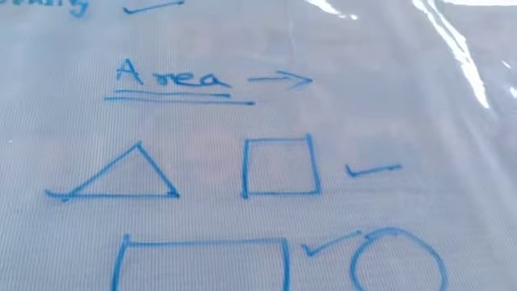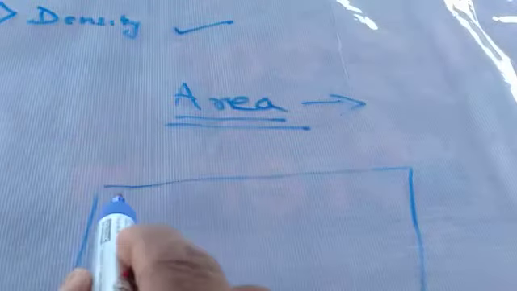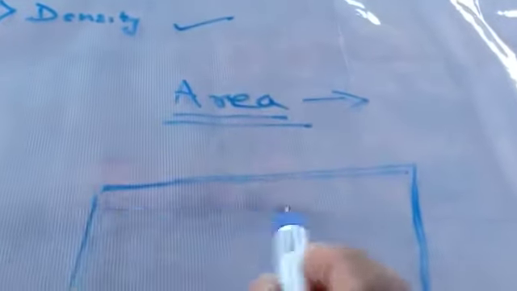I will give you an example to understand better what area is. I have drawn a box here. Here there is a length and a breadth. So what is this surface? How much surface does this occupy? That is called the area. I hope I am clear to everybody. This is called area.